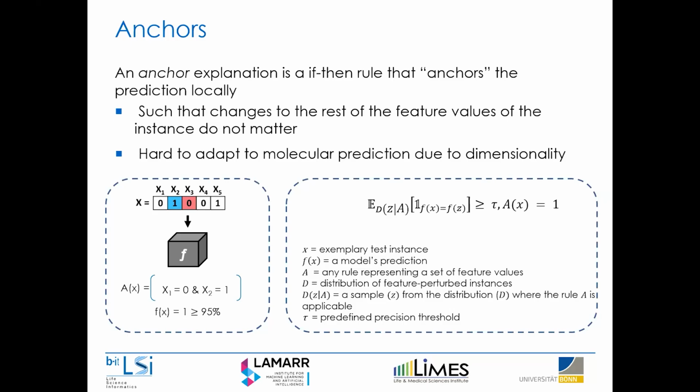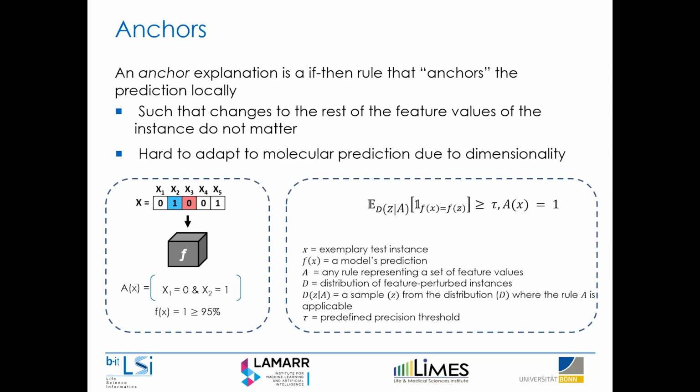And formally, we can define this as follows: an anchor rule applied to test instance X is a rule for the outcome of 1 if, for a distribution of perturbed instances Z where the anchor still holds, so they have these specific feature values, the original prediction is held for a specific precision threshold percentage of times, which is usually quite high. So you want about 95% of the perturbed instances to maintain the original prediction.